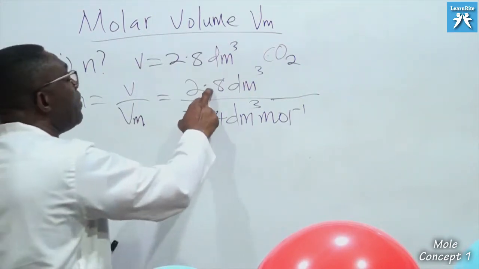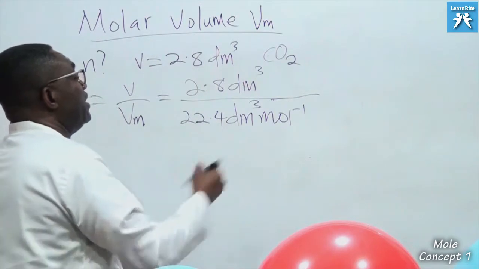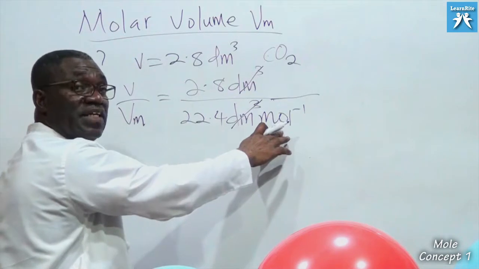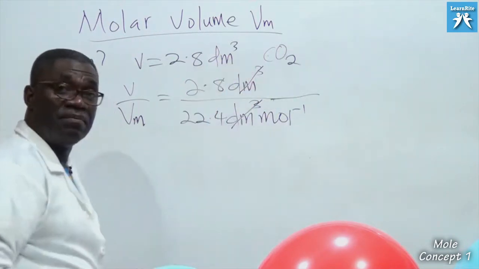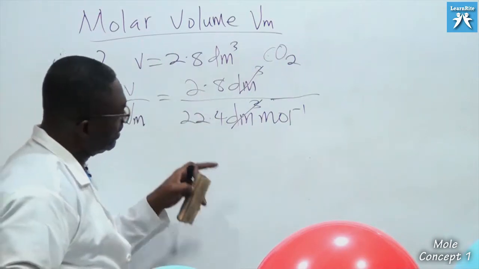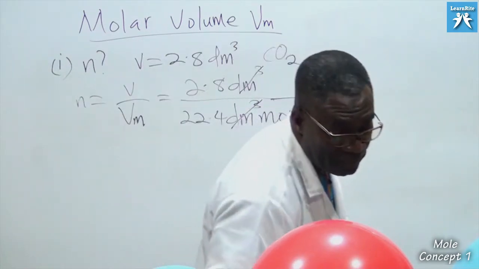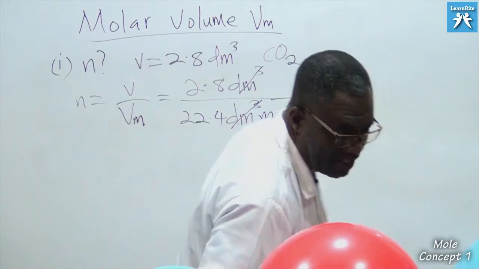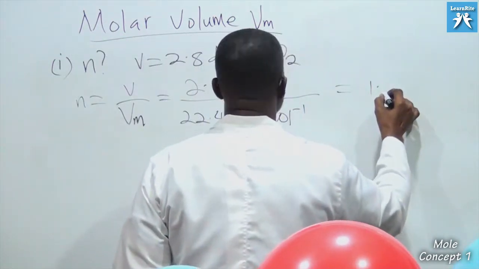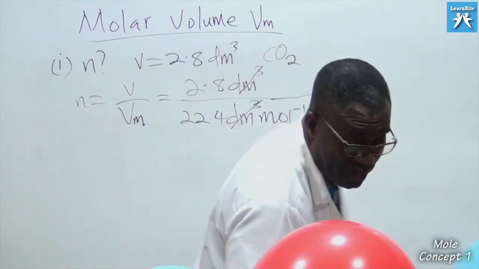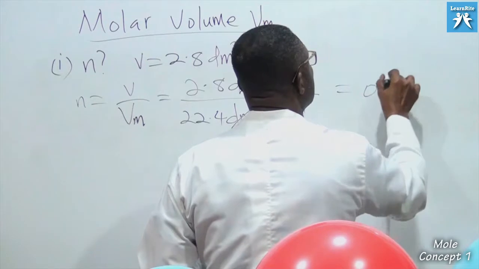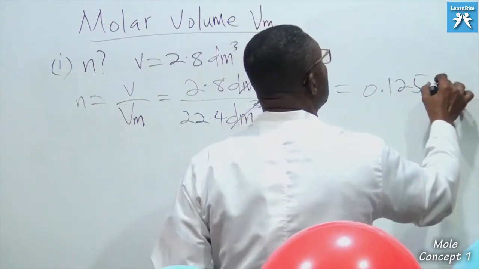If I divide this figure by this, the dm³ will cancel the dm³, and per mole is down there as a denominator, so it goes up to become mole. So 2.8 divided by 22.4, I get my answer: 0.125 mole.